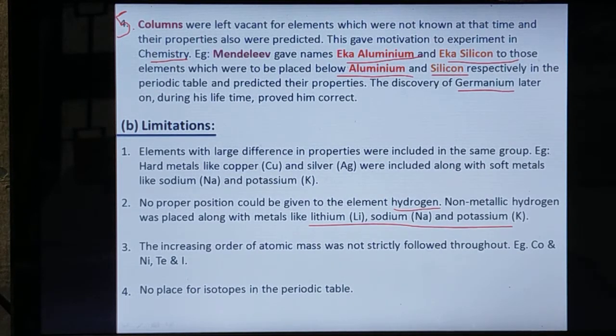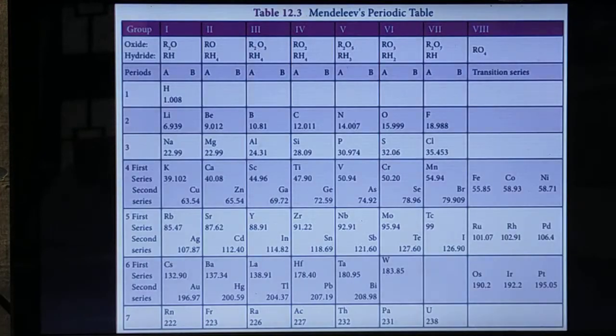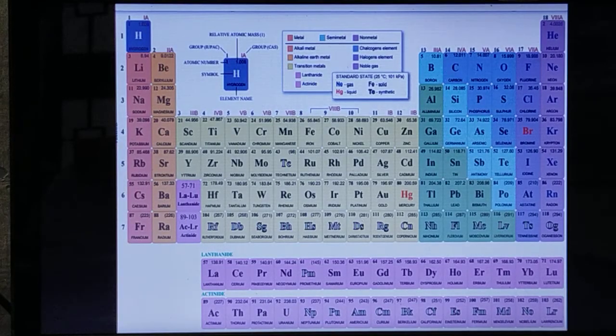Point 3: the increasing order of atomic mass was not strictly followed throughout the arrangement. For example, cobalt and nickel, tellurium and iodine do not follow that order. Point 4: no place for isotopes in the periodic table. So this is the Mendeleev periodic table arrangement. This is the modern periodic table which we are following nowadays, and we will discuss that in the next class. Thank you.